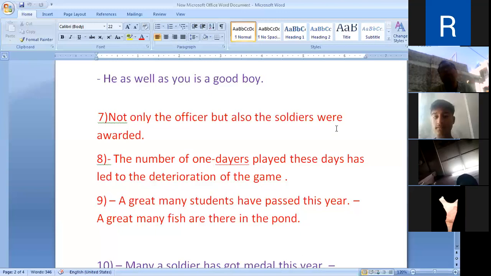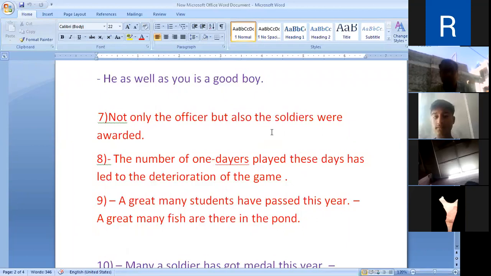This verb will agree with the second noun or pronoun, the soldiers. Here, not only the officer but also the soldiers. When subjects are connected with "not only, but also", at that time the verb will agree with the second subject, means the second noun or pronoun in the sentence.